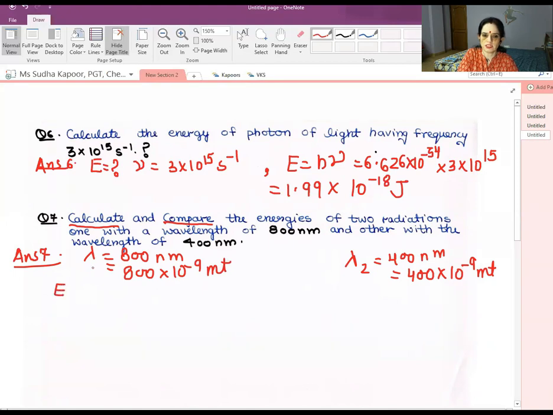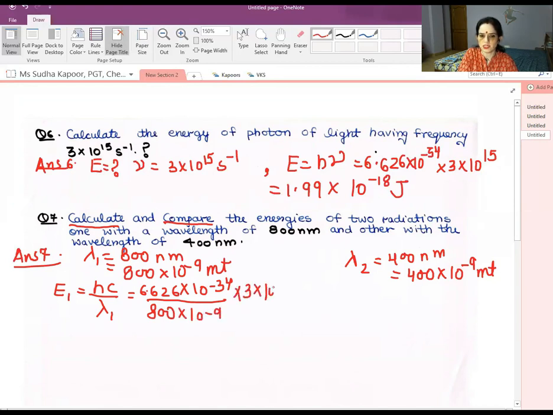So E1, let us consider it as for lambda 1. E1 is equal to hc upon lambda 1. H is 6.626 into 10 to the power minus 34, lambda 1 is 800 into 10 to the power minus 9, and also substitute the value of c, that is 3 into 10 to the power 8.